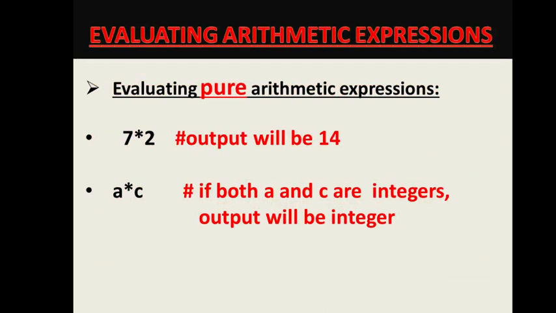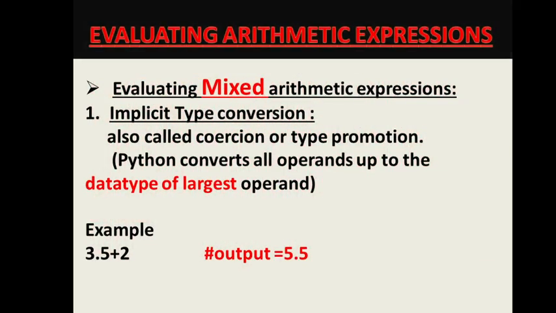Now, how are these arithmetic expressions evaluated? As I said, evaluating a pure arithmetic expression is easy. If I multiply 7 by 2, obviously both are integers, so there is no doubt the answer will be 14 only. Or if I take an example of variables, if both a and c are integers, the output will be integer only. There is no doubt in it. Now the problem is with mixed expressions.